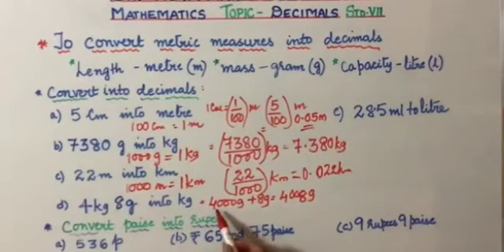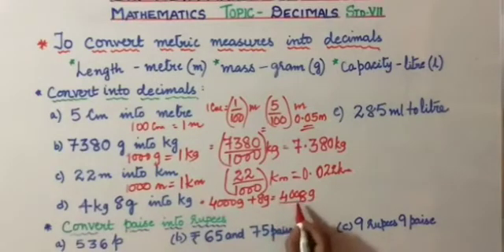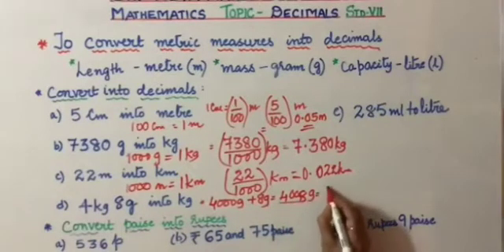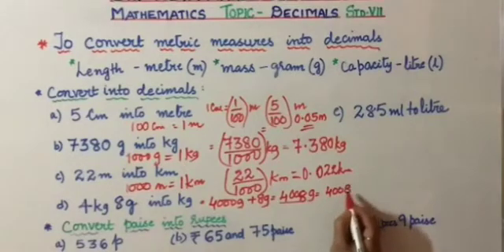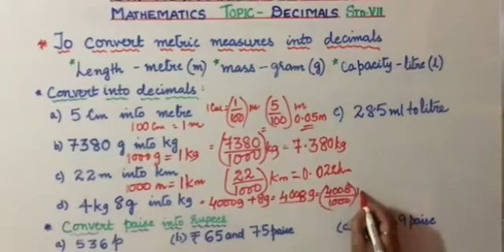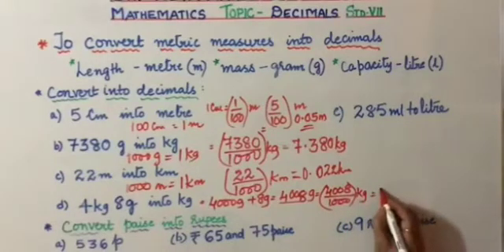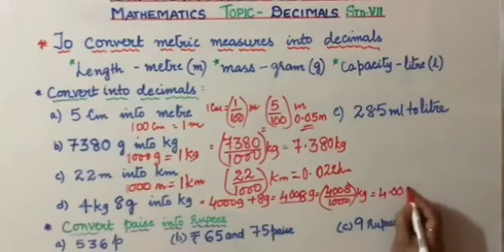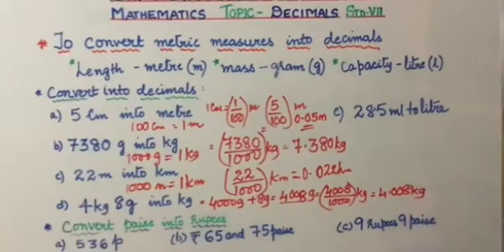Again, 1000 grams make 1 kilogram. We have 4000 grams, is it not? So we have 4 kilograms. So this has to be divided by 1000. 4008 divided by 1000 of a kg. That is 4.008 kg. Check your answer. Okay, and it's not 4.8 kg, children.